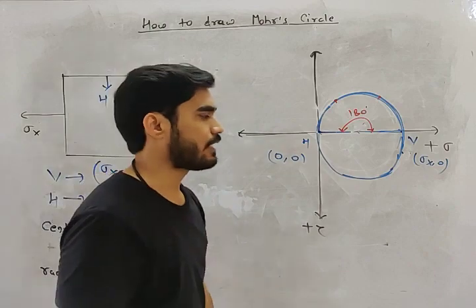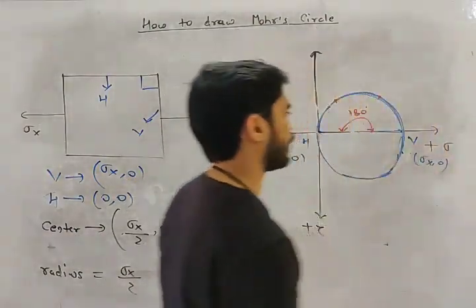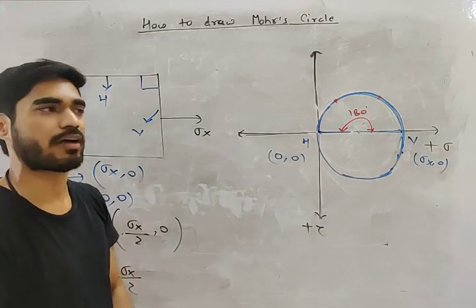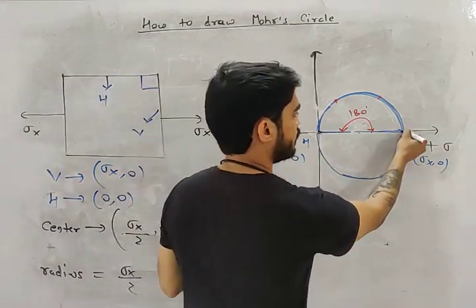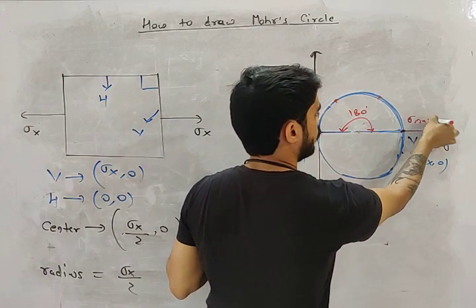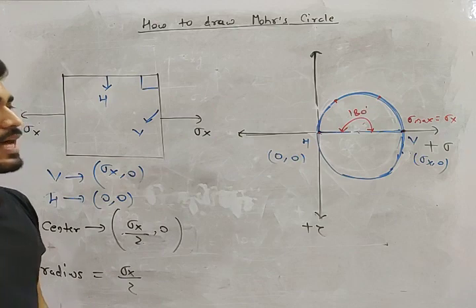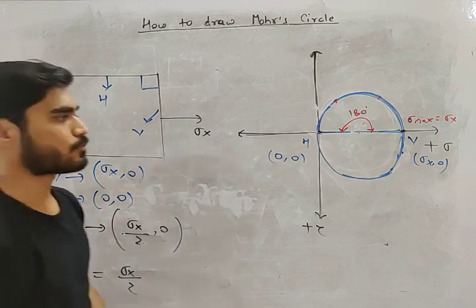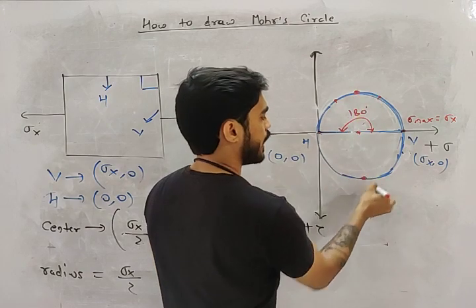For example, if I ask you where sigma is maximum, and what is the maximum value of sigma? Here sigma is minimum, 0, and here sigma is maximum. What is the maximum value of sigma? Sigma x, right? Where is tau maximum, my friend? Tau is 0 here and maximum here and here, right?